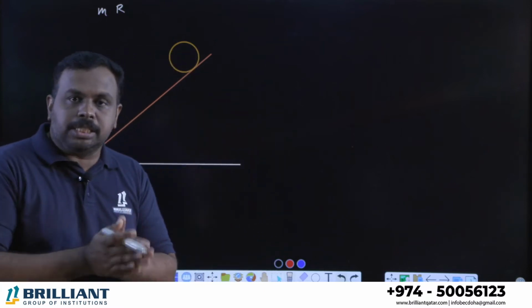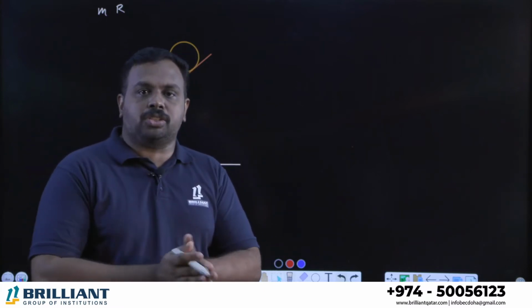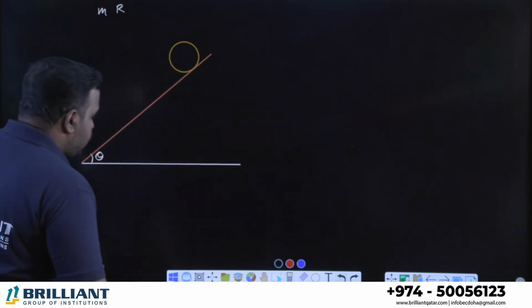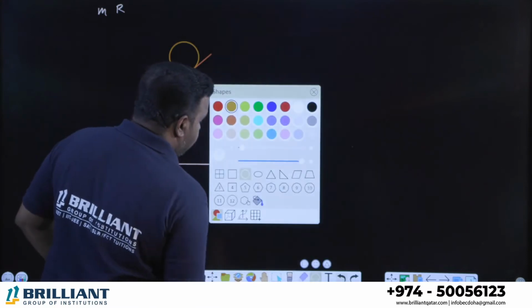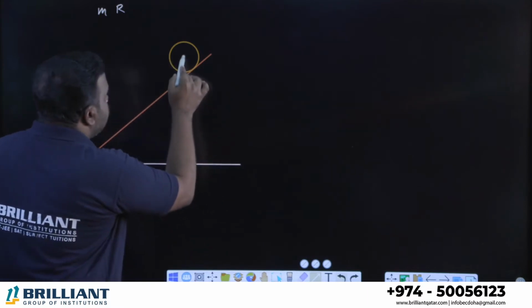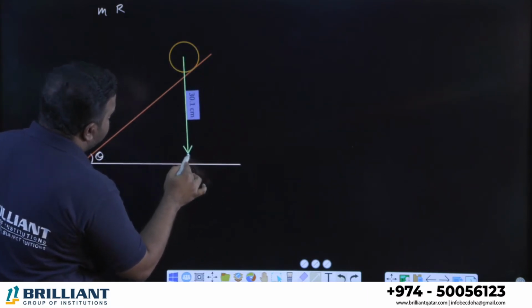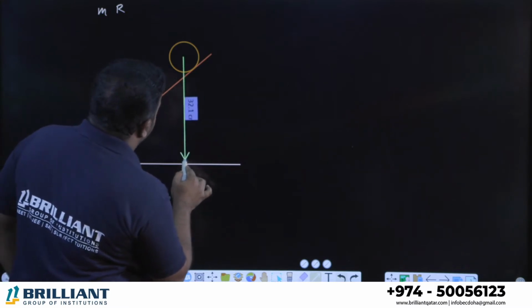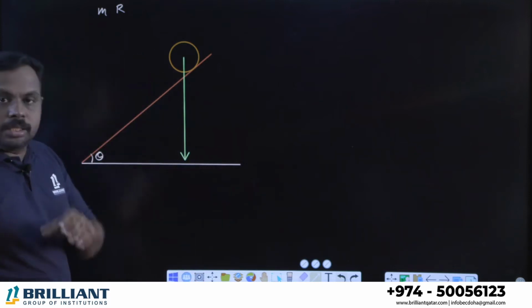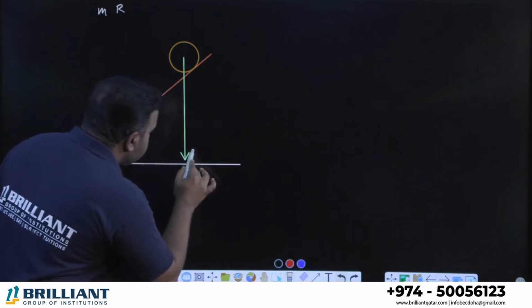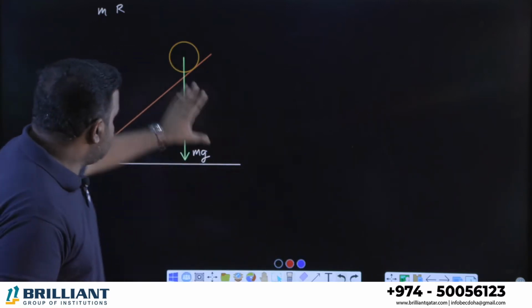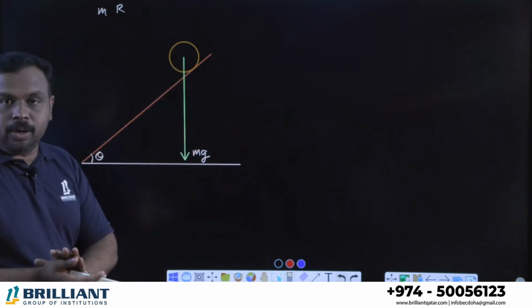All of us know that if mass is m, weight will be mg, right? And what is the direction of the weight? Weight is always acting towards the center of the earth. That means it is vertically down. And you know that weight is a vector quantity. So we can show it using a vector. Weight is a vector. Look at this. The weight of the body is always acting down. This is the weight and it will be mg, right? Mass is m, weight is mg, which is acting vertically down.